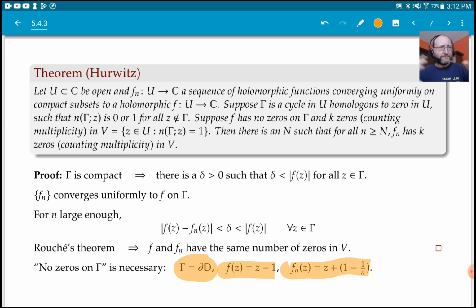So, but if the 0 is on the boundary, well, f sub n could have zeros that are inside or outside, right? You can't quite decide. That's the point, right? So we really need f to have no zeros on gamma to make the statement of Hurwitz's theorem.